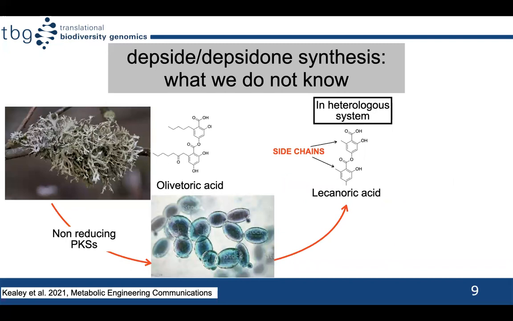Another knowledge gap which popped up only recently is that when the PKS from Pseudevernia furfuracea, putatively synthesizing olivetoric acid, was heterologously expressed, it produced lecanoric acid. Lecanoric acid is similar to olivetoric acid in the sense that they both have two phenolic rings joined by ester bond, except that in lecanoric acid, the carbon side chain is missing.